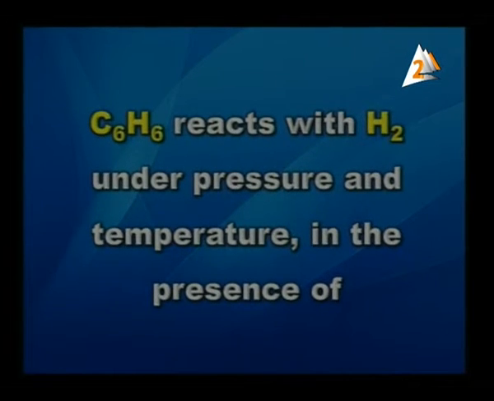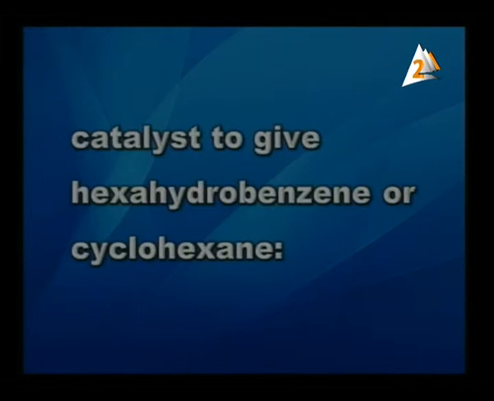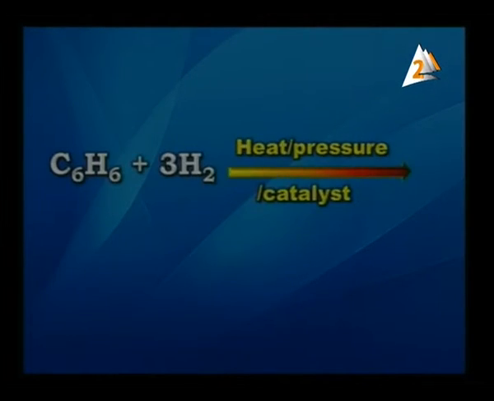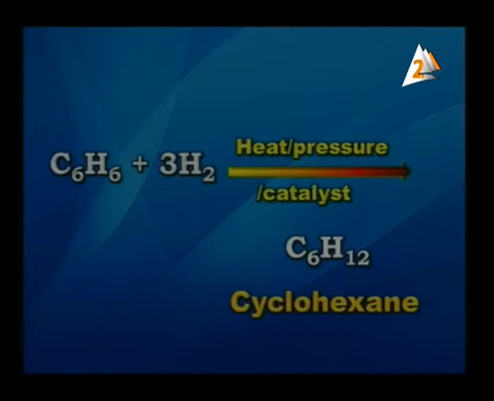C6H6, which is the benzene, reacts with hydrogen under pressure and temperature in the presence of a catalyst to give hexahydrobenzene or cyclohexane. As shown on the screen, benzene reacts with hydrogen in the presence of heat, pressure, and catalyst. It gives C6H12, which is cyclohexane.